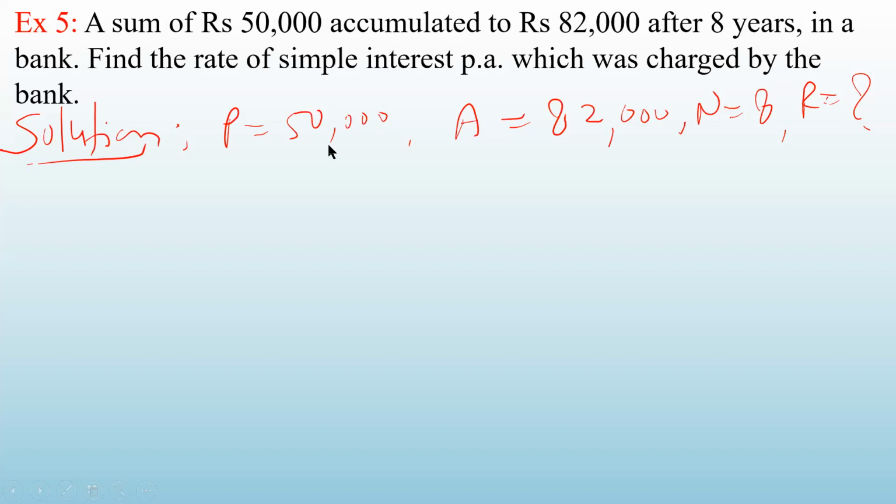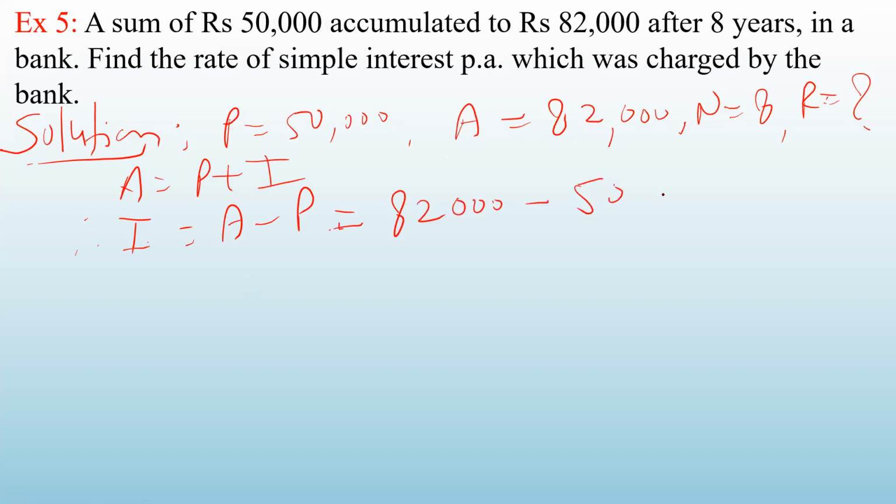Now see here, the amount 50,000 was kept and it became 82,000. So what is the interest received? As you know that A is equal to P plus I, correct? So what will be I? I will be A minus P. Interest will be amount minus principal. So accumulated amount is 82,000 and principal was 50,000. When you subtract 50,000 from 82,000, you will get that extra amount, that will be the interest, correct? 82,000 minus 50,000 gives you 32,000. So this 32,000 is the interest.